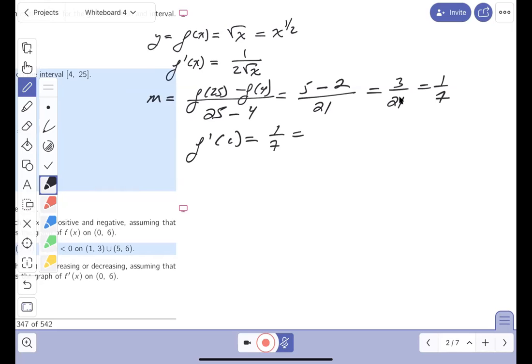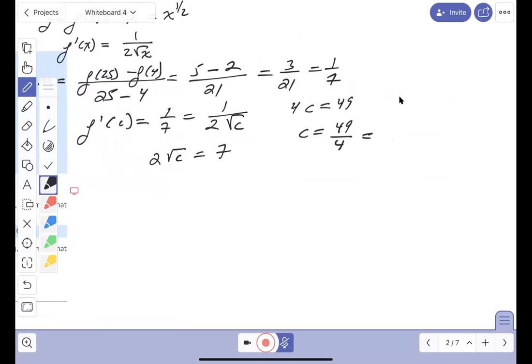So what do we get over here? Let's write it down. It's going to be 1 over 2 root C, set equal to 1/7. Just basic algebra. 2 root C would have to equal 7. I'm just looking at that equation over there. Square both sides, what do you get? 4C equals 49. And what's C? It's 49 quarters.